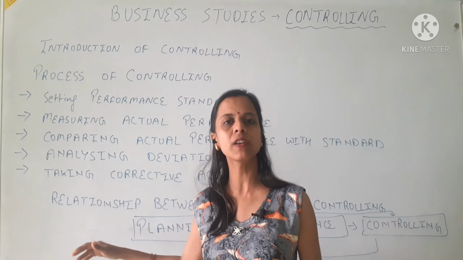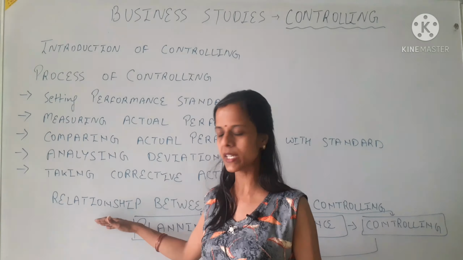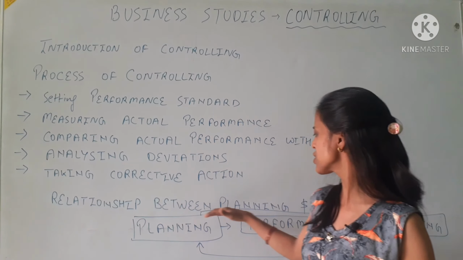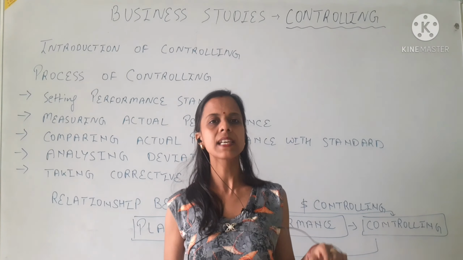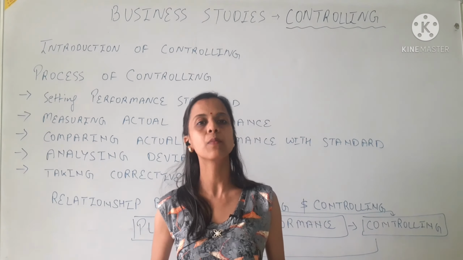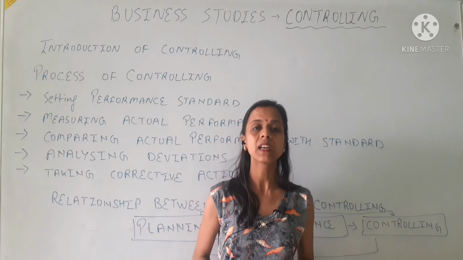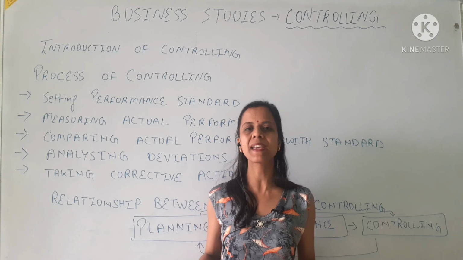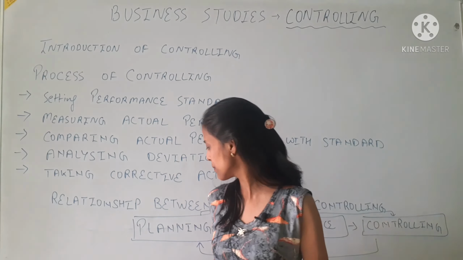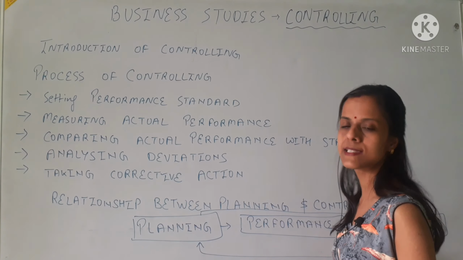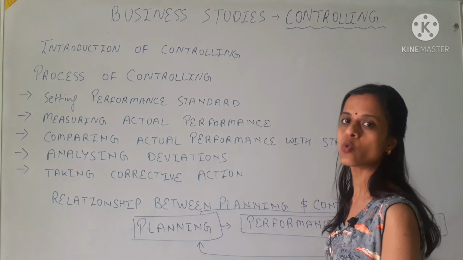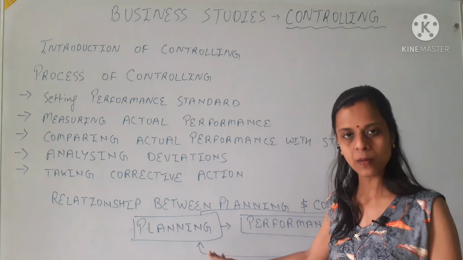Let's move ahead to our next topic, which is also a very important topic: the relationship between planning and controlling. Planning and controlling are both functions of management and they work as the base of each other. It means planning is required to control something, and at the same time, if we are controlling something, we need a plan for that.